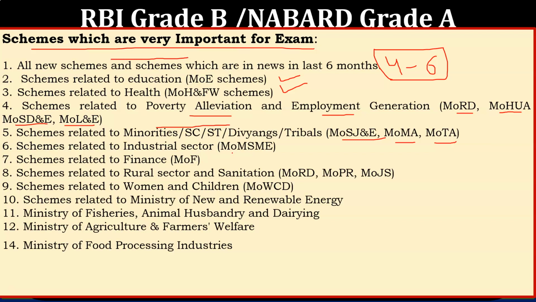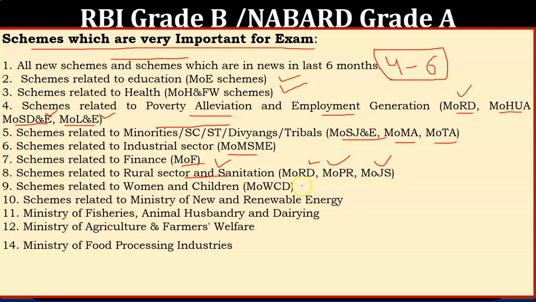So all those students who don't want to study all the schemes, I will suggest them to study that important list I will share. Ministry of MSME flagship schemes, Ministry of Finance, all schemes are important. Ministry of Rural Development is very important. Labour and Employment, Skill Development and Entrepreneurship, these are very important ministries. Schemes related to the rural sector and sanitation, Ministry of Jal Shakti, Ministry of Panchayati Raj, Ministry of Rural Development again.